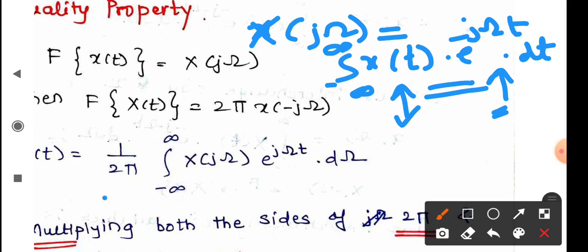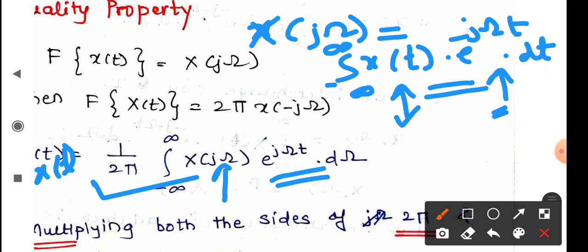This is the equation of my inverse Fourier transform, where I obtain x of t from the frequency components. This is known as the synthesis equation. I synthesize my x of t, and I analyze my frequency spectrum. That is what these two words are related with.